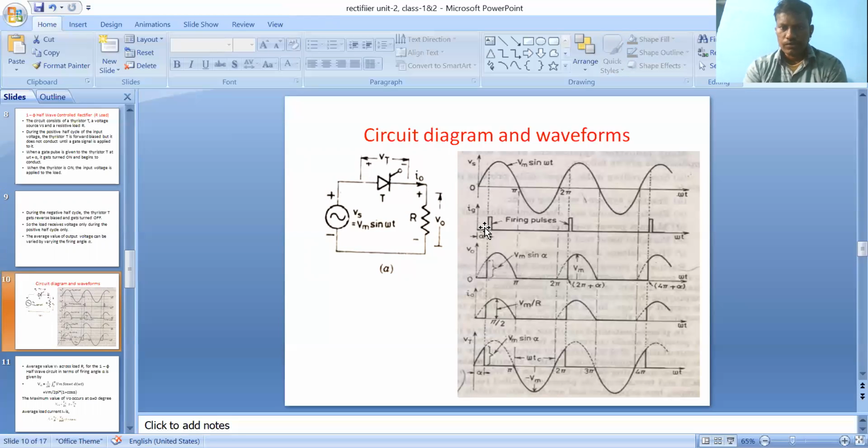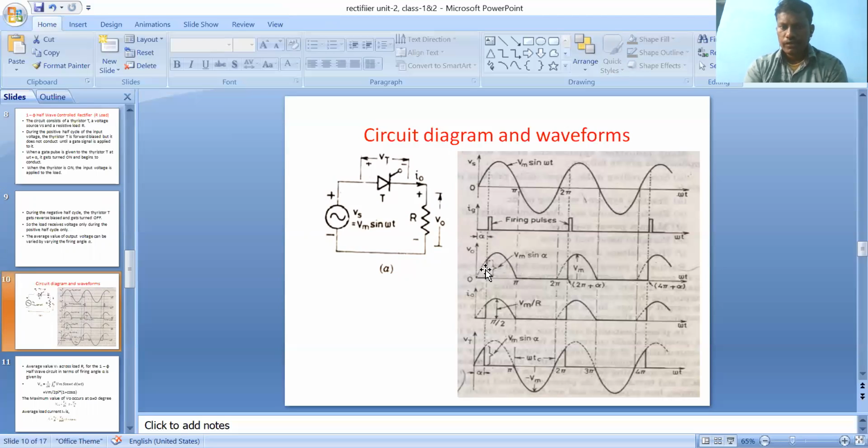So at the time of alpha, the thyristor comes into conduction state. Conduction state means it becomes a short circuit, so there is no voltage drop across the thyristor up to the end of the first half cycle. Clear? Once the thyristor comes into conduction state, it allows the current, and this current flows through the resistive load. So at the time of alpha, the output voltage develops, and the output voltage follows the supply voltage.